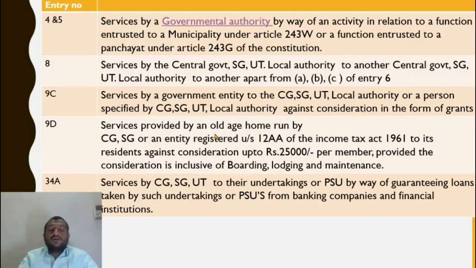Understood? Services by an old age home run by central government, state government or an entity registered under 12AA to its residents against consideration up to 25,000. Now, services of an old age home provided by the central government, the state government or any other entity, which has to have a 12AA registration, provided the consideration charged does not exceed 25,000 per month per member. Alright, if it exceeds 25,000 per month per member, then it is subject to GST.